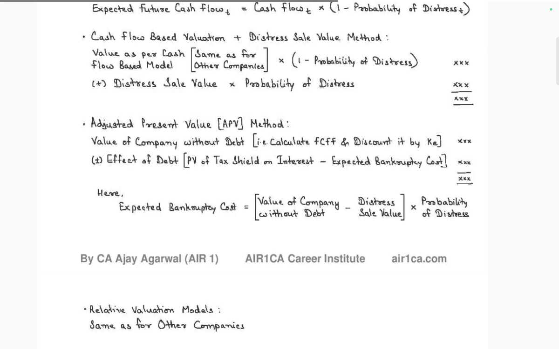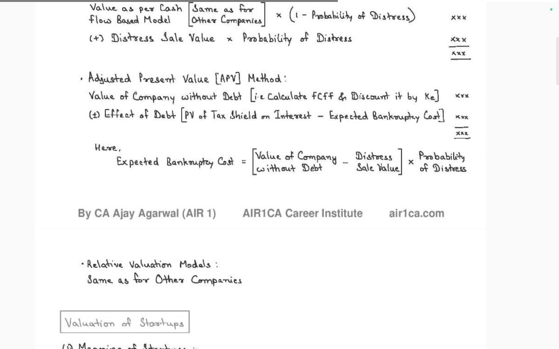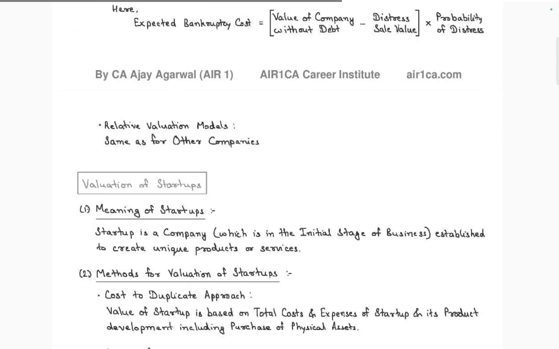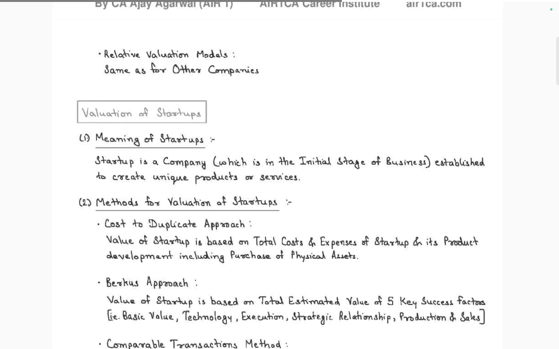Adjusted present value: APV is the value of the company calculated as the value of the unlevered company, plus the effect of growth, plus the effect of debt, present value of the tax shield, minus expected bankruptcy cost. Expected bankruptcy cost is equal to the cost of the company without debt minus distress sale value, into probability of distress. Meaning of valuation and relative valuation are all the same as for other companies.